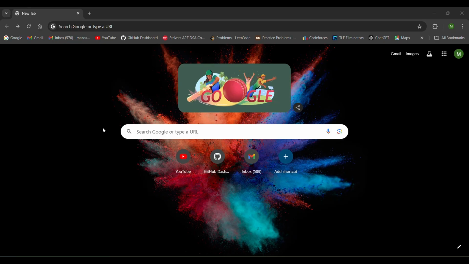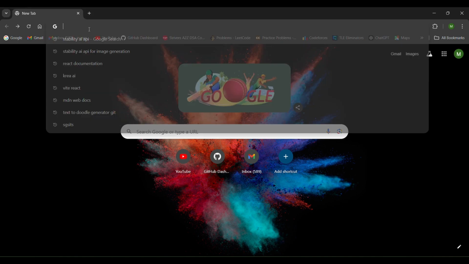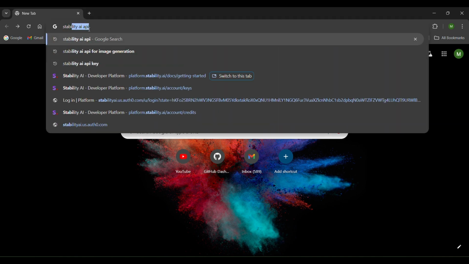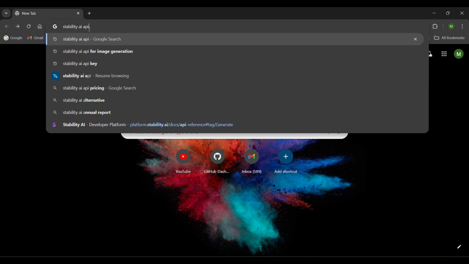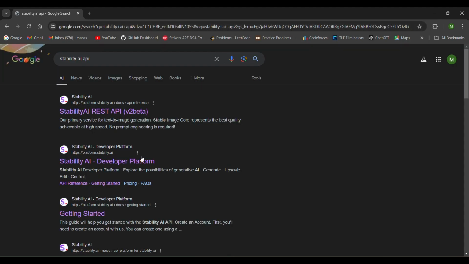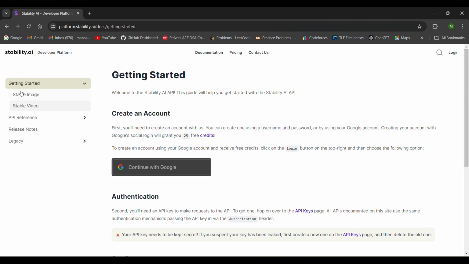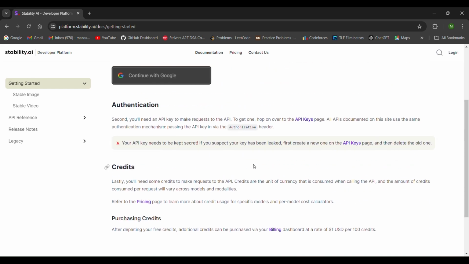So now let's move forward and see how you can get the Stability AI API and the key for the API. So we will search Stability AI API, and we'll go to Stability AI developer platform.